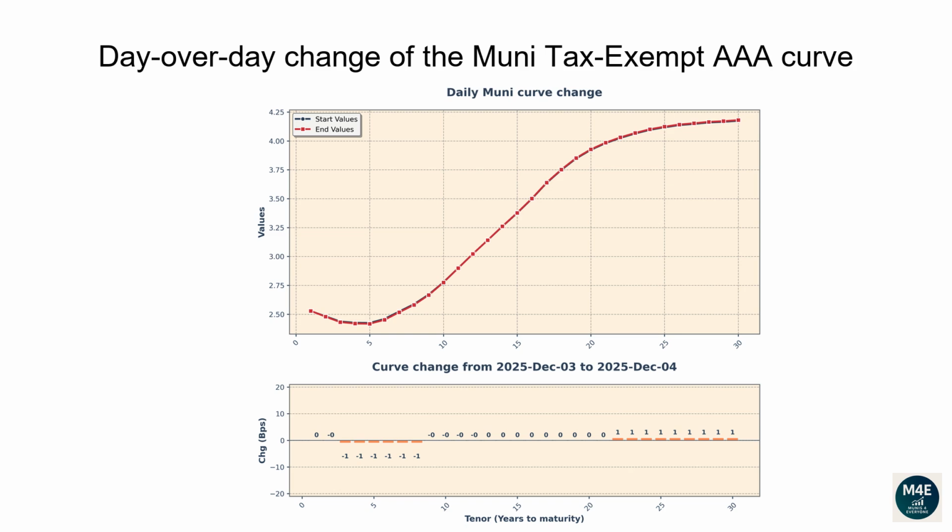The one-year tenor changed 0 basis points. The 2-year tenor changed 0 basis points. The 5-year tenor changed -1 basis points. The 10-year tenor changed 0 basis points. The 20-year tenor changed 0 basis points. The 30-year tenor changed 1 basis points.